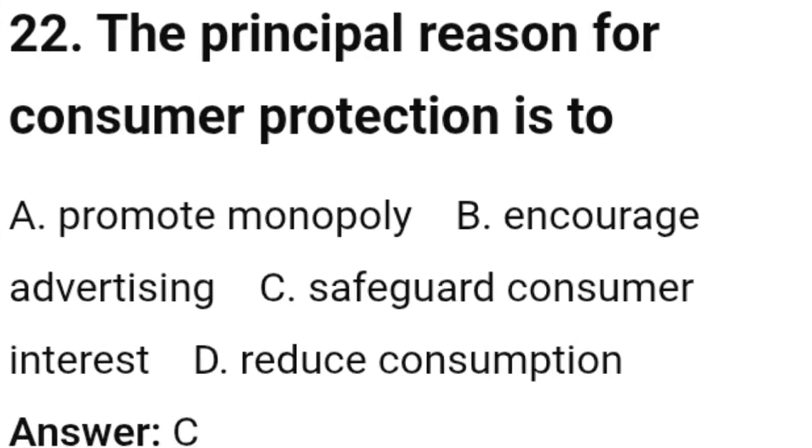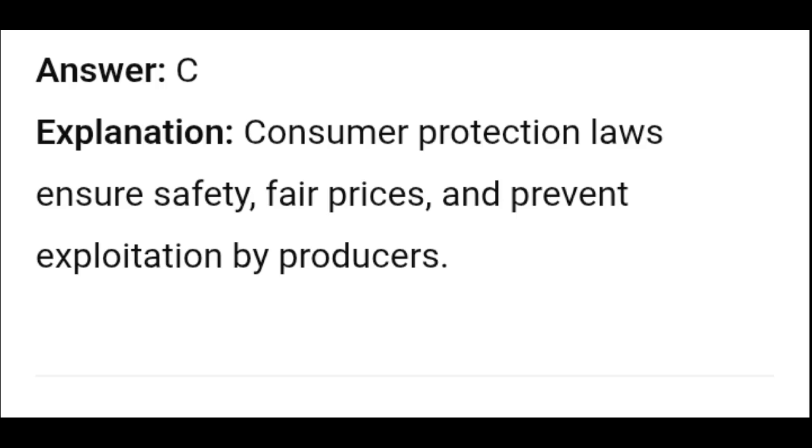22. The principal reason for consumer protection is to A. Promote monopoly, B. Encourage advertising, C. Safeguard consumer interest, D. Reduce consumption. Answer C. Explanation: consumer protection laws ensure safety, fair prices, and prevent exploitation by producers.